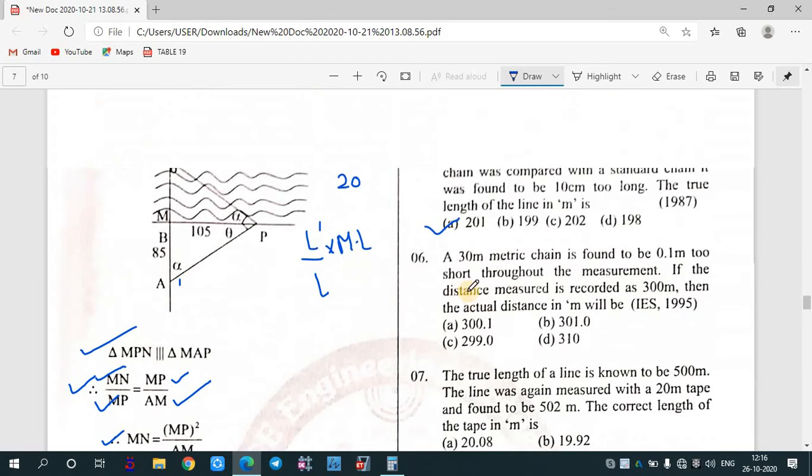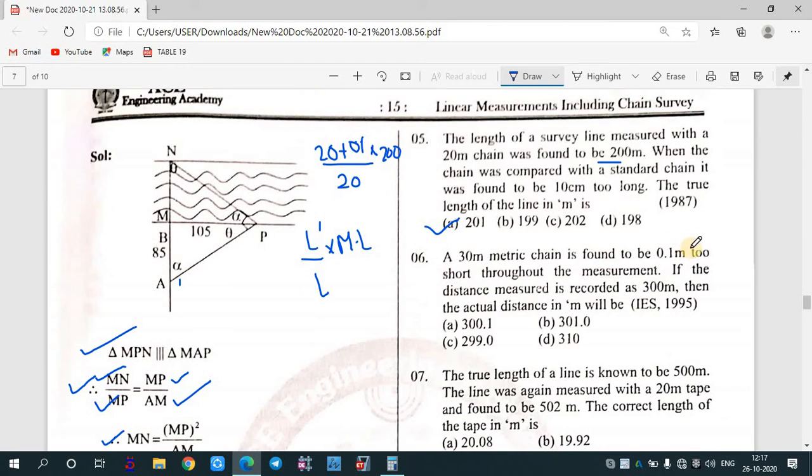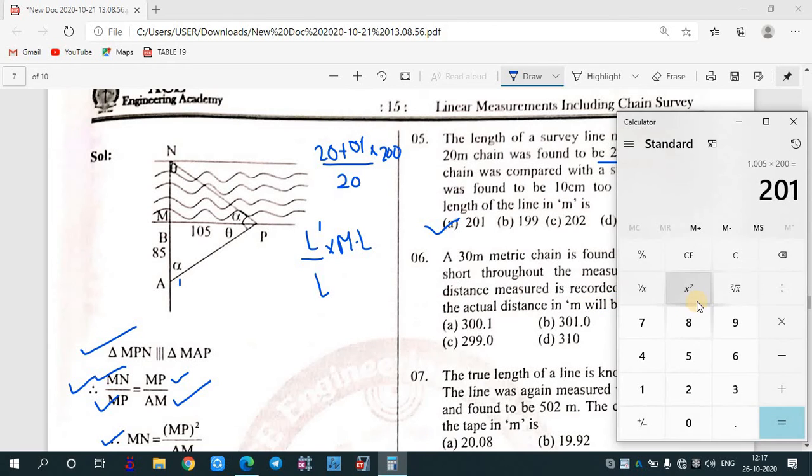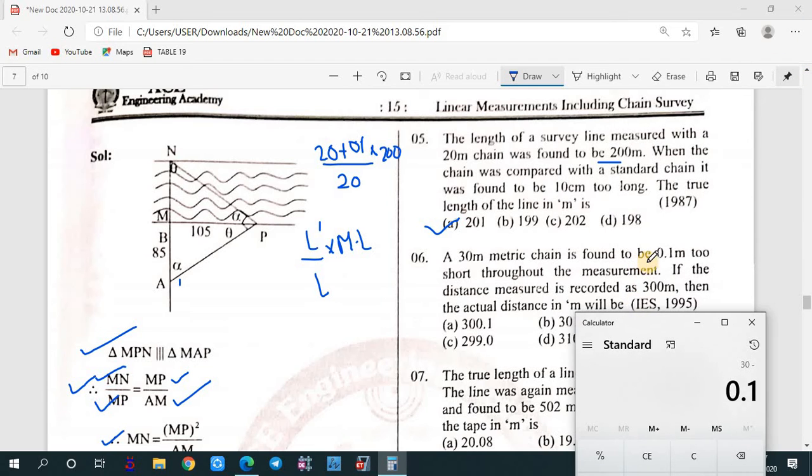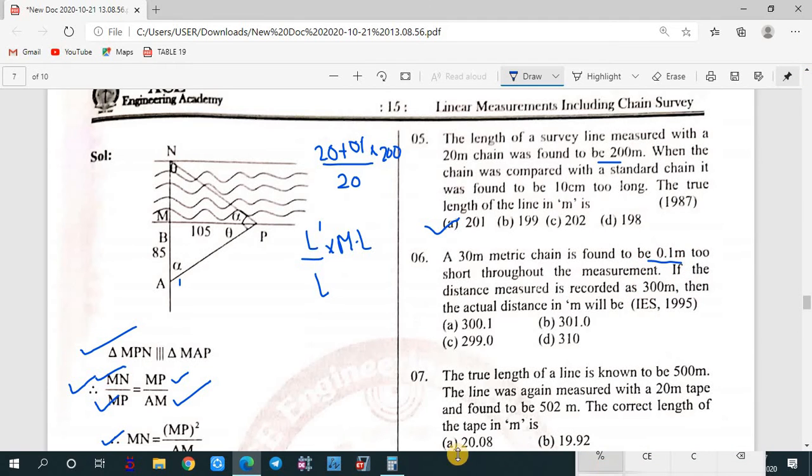We'll see the next question. A 30-meter chain was found to be 0.1 meter short. In this case, the chain is short, so we need to subtract 0.1. If the distance measured is recorded as 300 meter, then the actual distance in meter will be what? It is not a 20-meter chain, it is a 30-meter chain. 30 minus 0.1, since it is 0.1 meter too short.